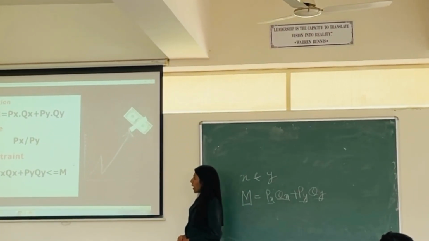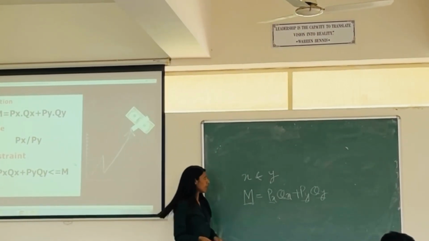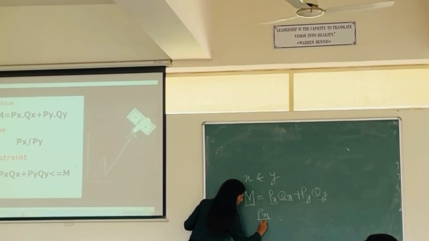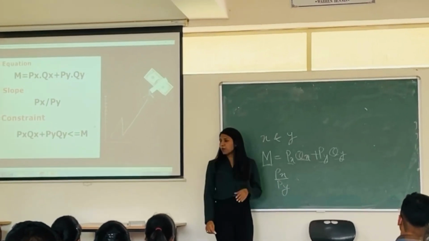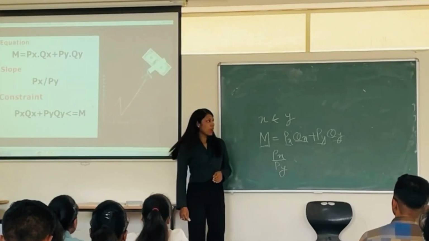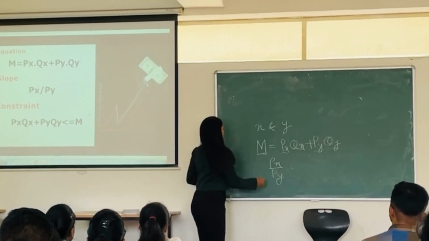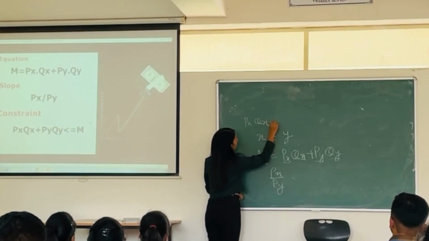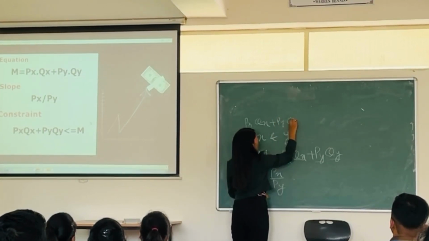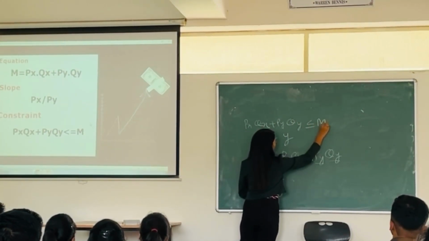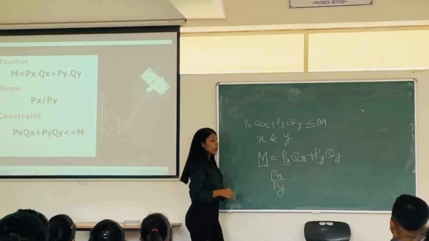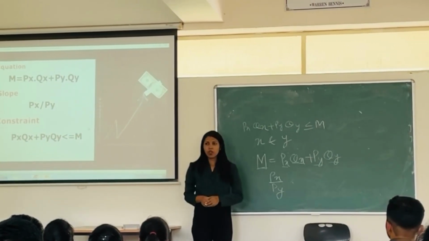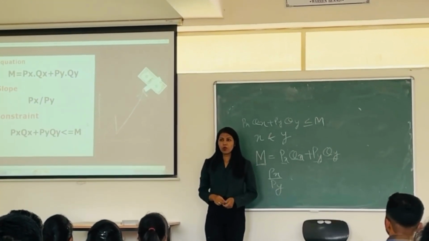Now we all know that every graph has a slope. So how do I define the slope? Px upon Py, price of first product upon price of second product. Now what is the constant? Constant means it is a limitation. So we will define the constraint: Px Qx plus Py Qy is less than or equal to M. It means that whatever expenditure we are doing should be less than or equal to our money income. So these are the properties we have to follow for budget line.